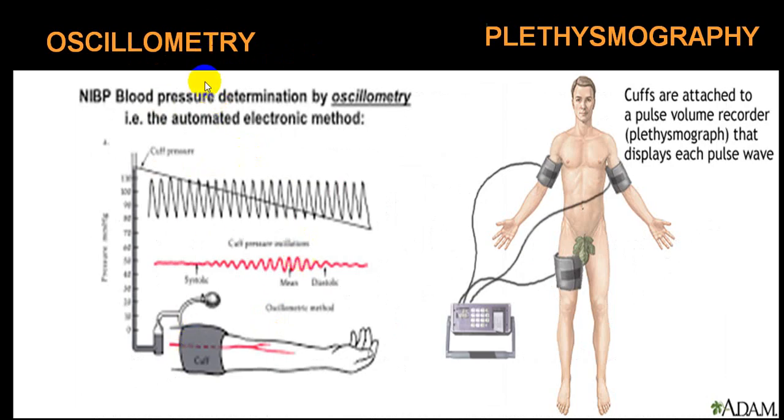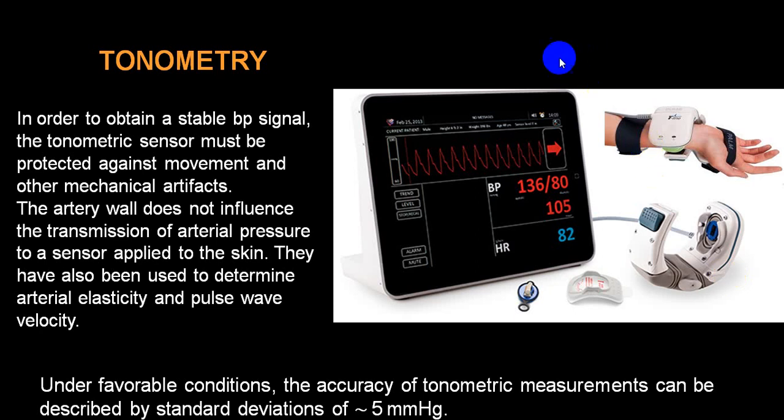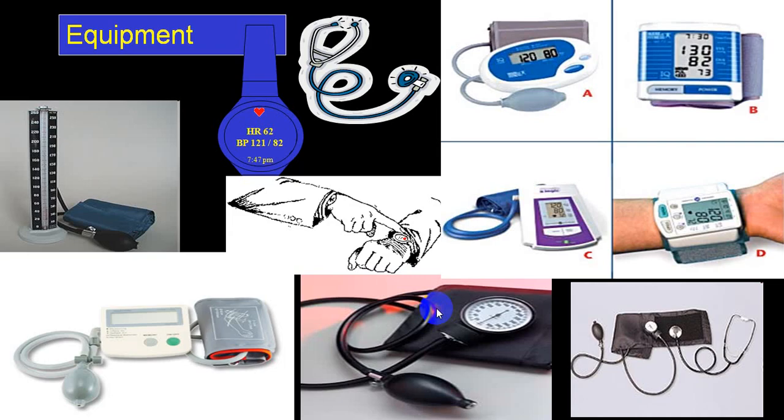This is an oscillometry instrument which gives you a reading. It takes multiple readings and gives you an average, and it will give you a lot of different parameters also. This is plethysmography. You can utilize it in different segments to find out peripheral arterial disease also. This is a tonometry type of instrument. These are all for research purposes, and these are sophisticated instruments.